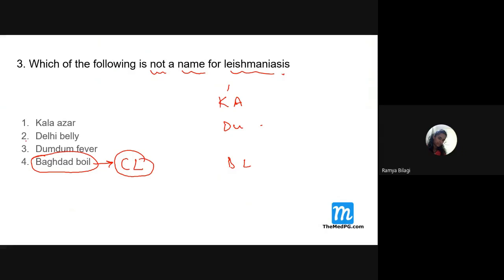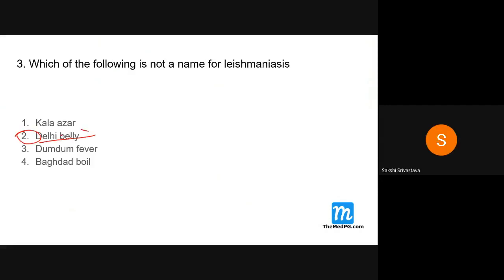So now in this, which is the wrong answer over here? Second. Delhi Belly, I think it is a movie name, right? Yes, ma'am. So this is wrong. So the rest of the three are different names for leishmaniasis. So leishmaniasis is a group of clinical manifestations. It can be either visceral leishmaniasis, cutaneous, or mucocutaneous leishmaniasis. So this point you need to remember.